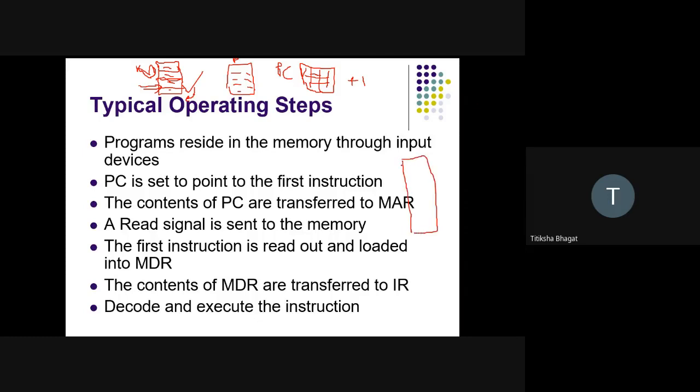Program counter always increments its content sequentially, that is, one after another. Every time it will get incremented by 1.